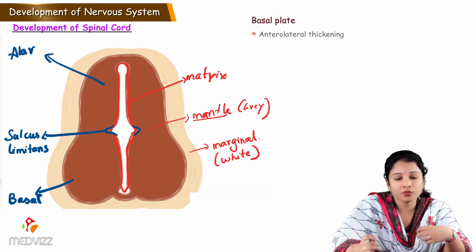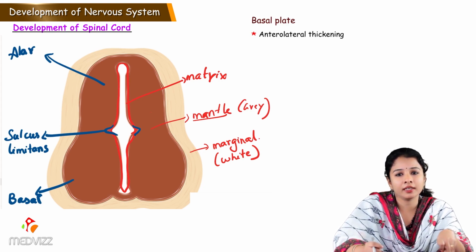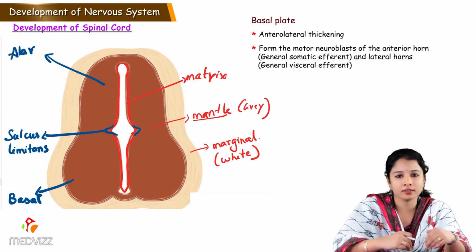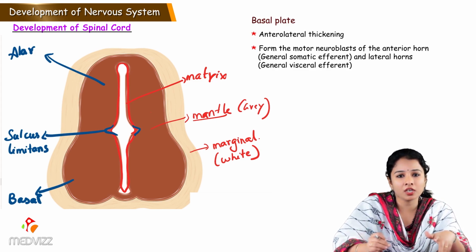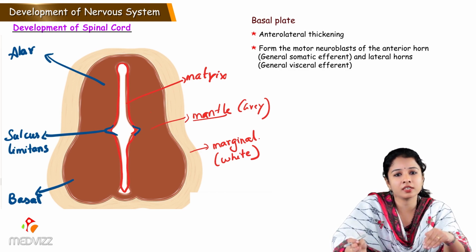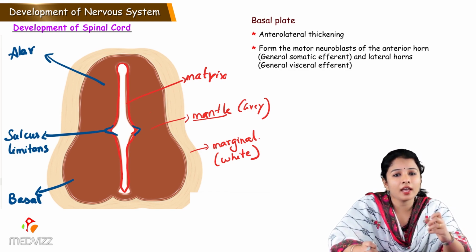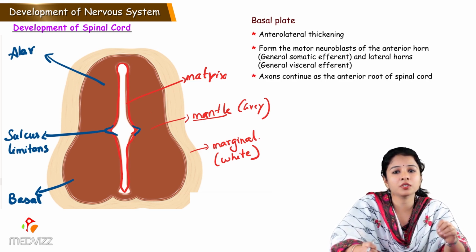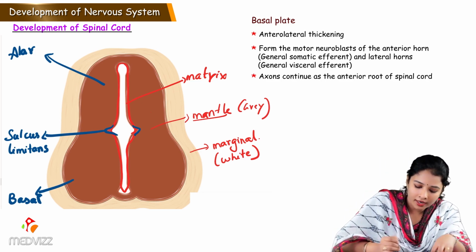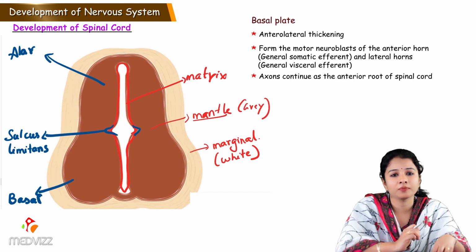Basal plate is the anterolateral thickening of the mantle layer of the neural tube and which derives to form motor neuroblast cells in the anterior horn cells and which are general somatic efferent, and the lateral horns, that is the general visceral efferent cells region in the same grey matter it forms, and the axons from the cell groups continue to form the anterior root of the spinal cord.